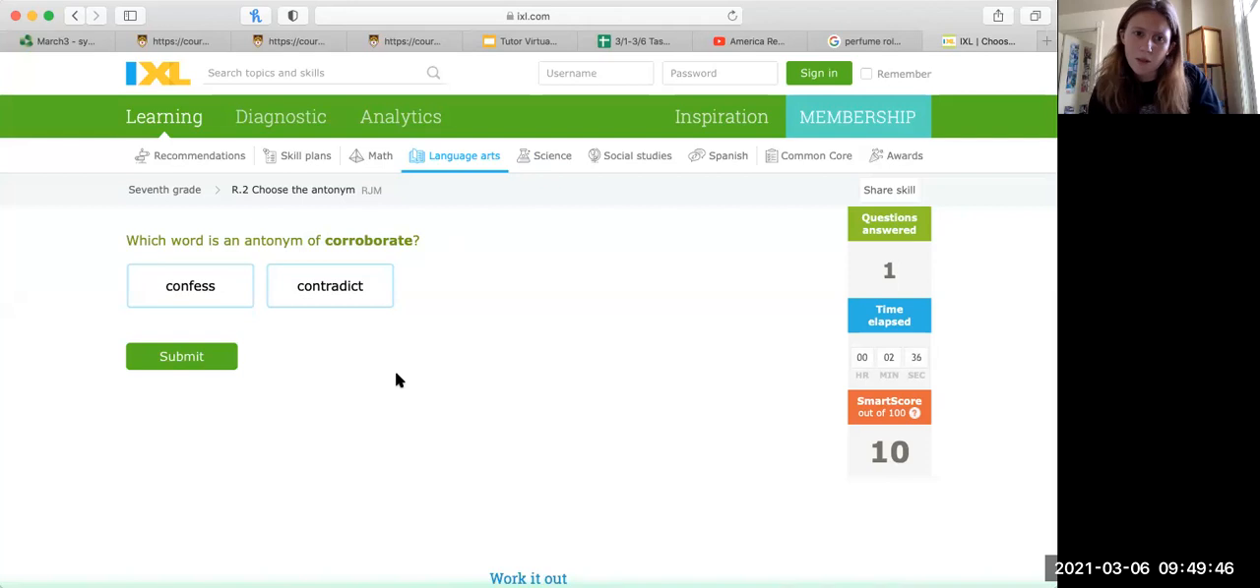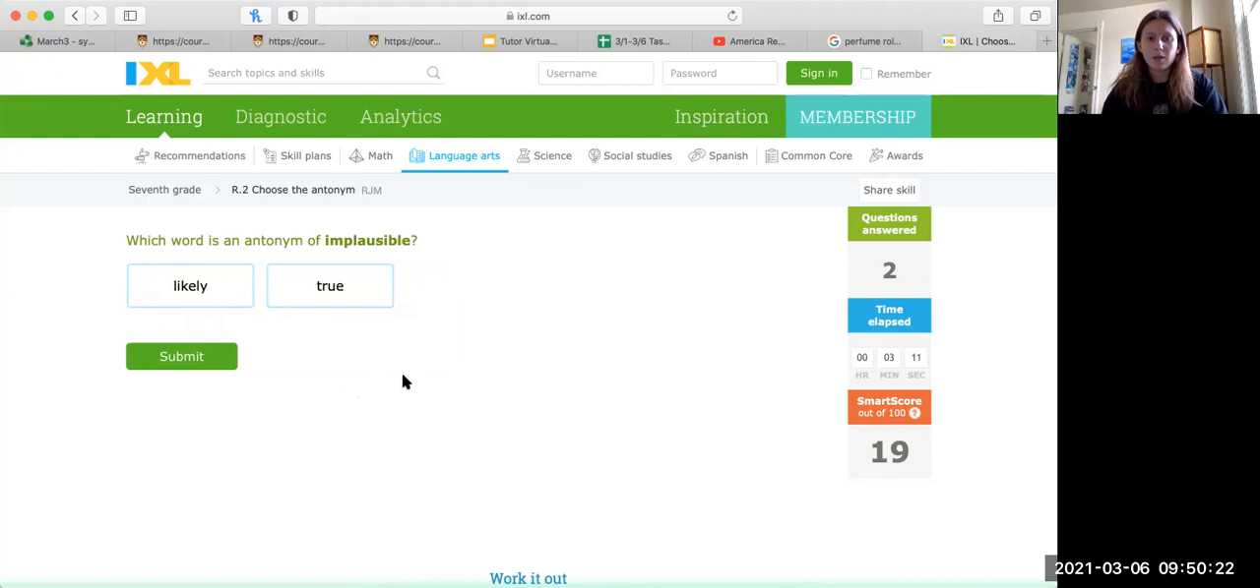Here, let's see, these are pretty obvious. After you know the meaning of whatever the word is, it's not too hard to find the antonym usually. So let's think. Confess, would that be sort of the same thing? I just don't think that really relates to this word. So corroborate would be sort of confirming something or supporting it, whereas the antonym here would be contradict, because that would be doing the opposite. That would be not supporting. So that's going to be the answer here.